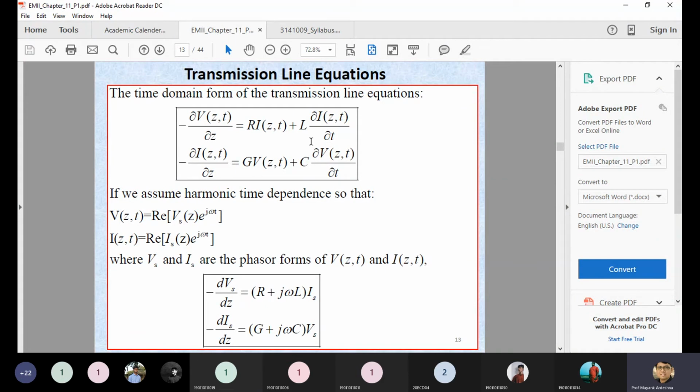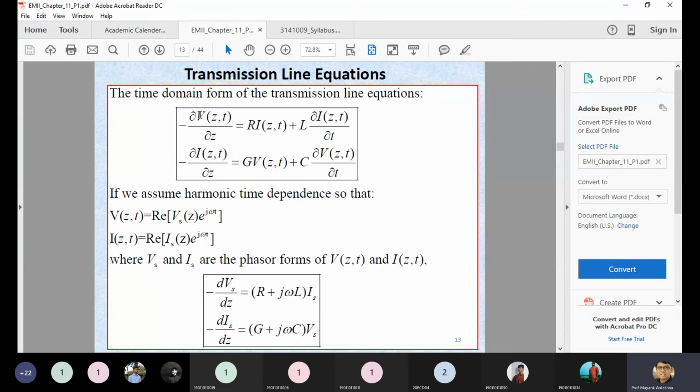Now what we can do, instead of this time domain, you can also represent this equation in a frequency domain. It's very easy, because you just have to convert this del by del T in terms of the frequency. So for del by del T, you can convert by applying the Z transform, or you can apply the Laplacian over here. Right? We are applying the Laplacian. So that's why the del by del T term is mentioned in terms of j omega. So how can you modify this equation from the time domain?